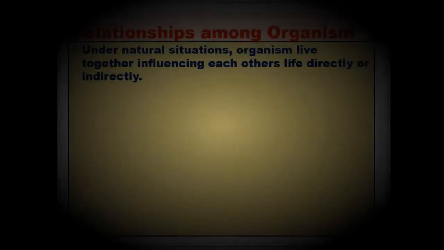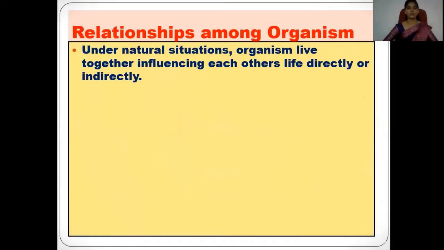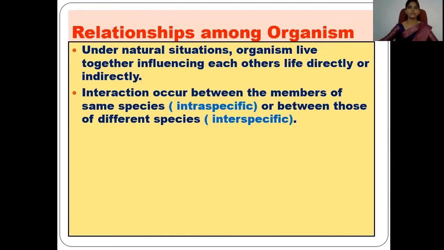In today's video, I will teach you one of the important aspects of ecology, that is biotic interaction. First, we will see what is meant by biotic interactions or the definition of biotic interactions. Particularly, biotic interaction is known as the relationship among the organisms. Under natural situations, when organisms are living together, these animals affect each other's life directly or indirectly because they share the common habitat and the common resources. So there is a continuous interaction within these animals.